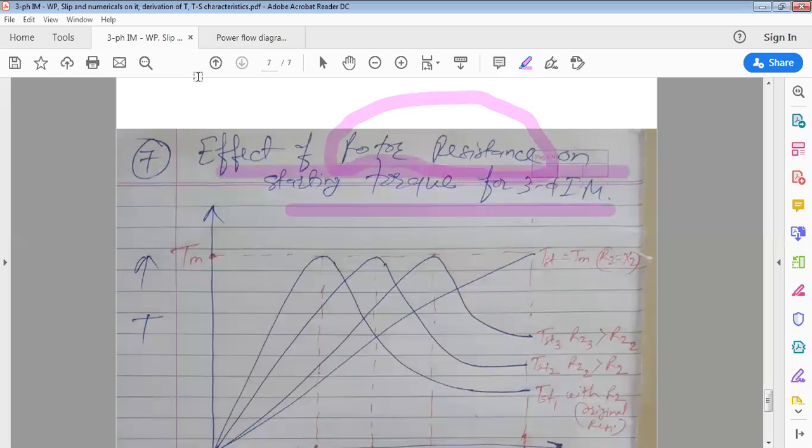In which type of motor can we change rotor resistance, and in which is it constant? Of the two types of three-phase induction motor we have seen, squirrel cage and slip ring, in which type can we change rotor resistance? Very good. In the slip ring type we can change rotor resistance. But what about squirrel cage? Once it is designed, you can't change its rotor resistance. So in a slip ring induction motor, you can change rotor resistance.